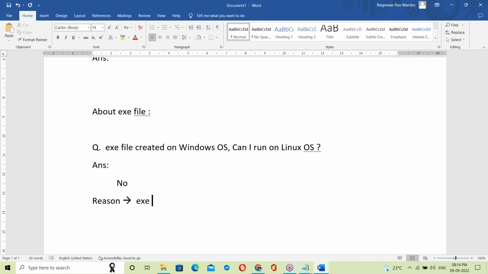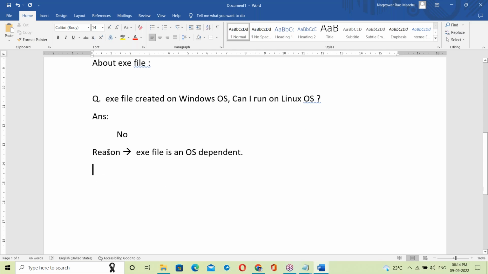The answer is no. The reason: an exe file is OS dependent. That's it. An exe file created on Windows OS cannot run on Linux OS. The answer is no, because the exe file is OS dependent.